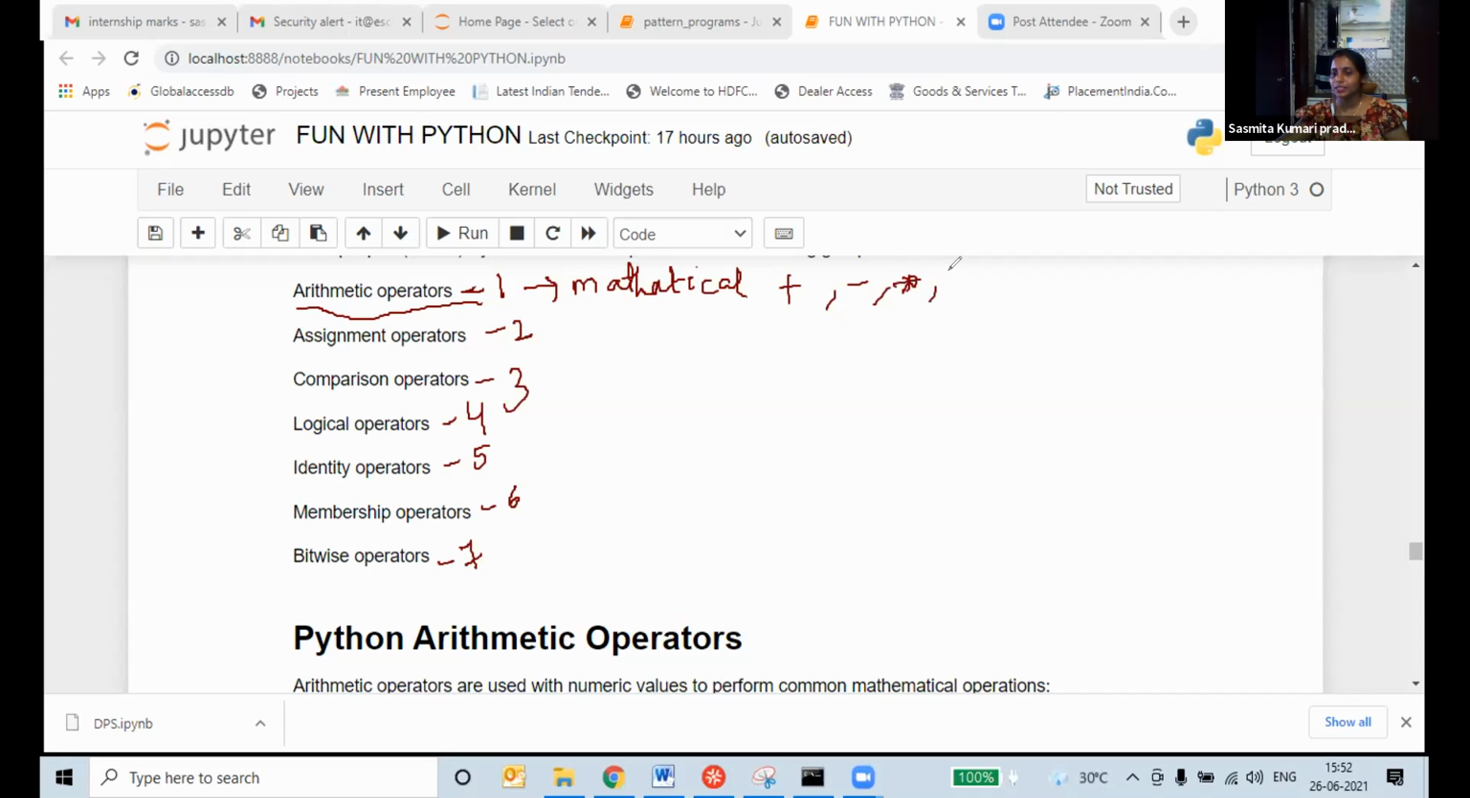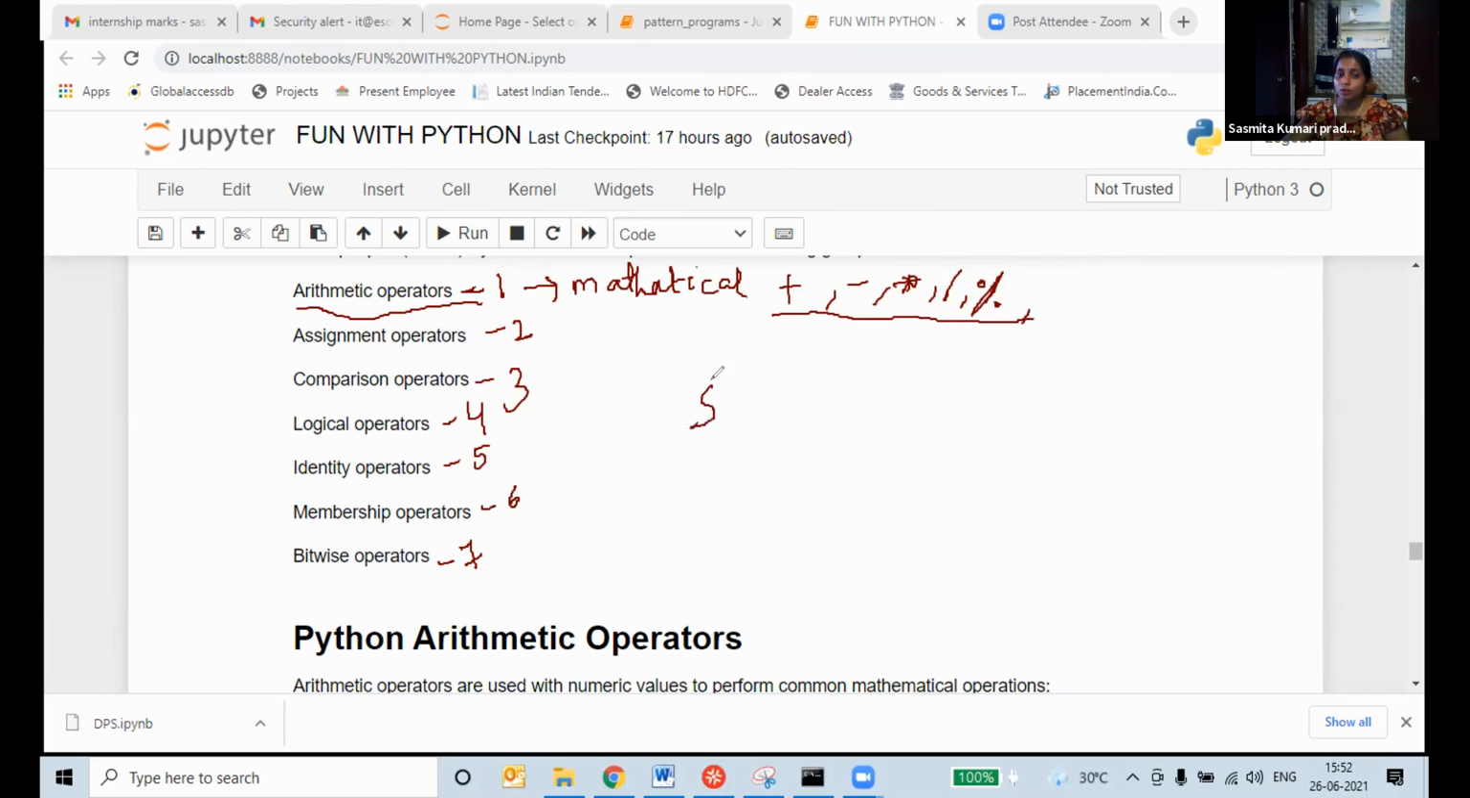Multiplication. Next, anyone? Division, ma'am. Very good. Next, percentage. Next, ma'am, bracket. Bracket is another, I will tell you, that is special. That is not an operator. That is coming under different. This is mathematical operations where we are using, where you will get the values.